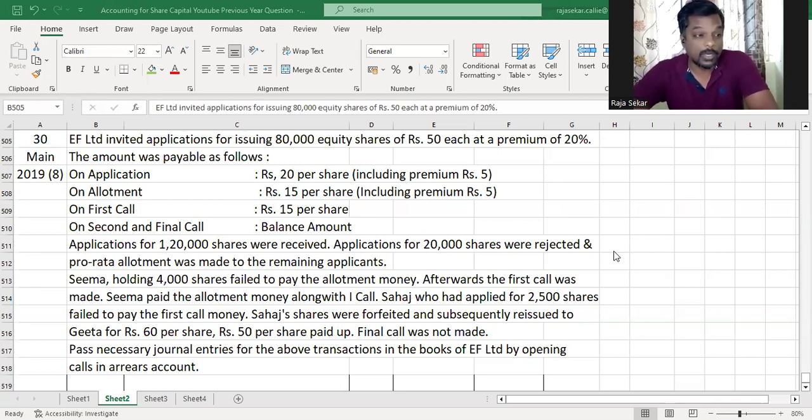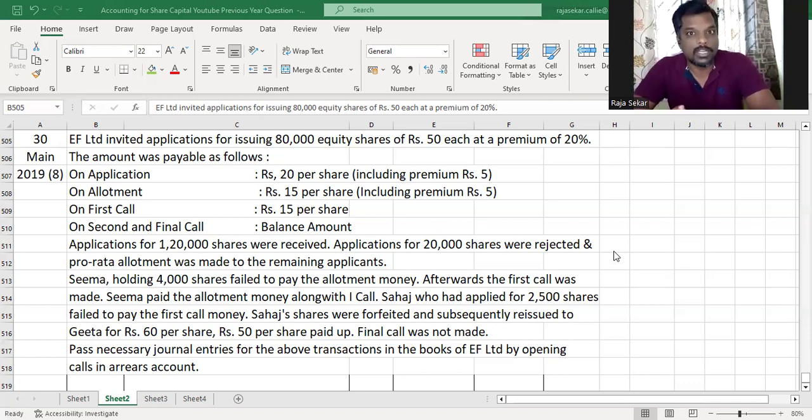EF Limited invited applications for issuing 80,000 equity shares of rupees 50 each at a premium of 20%. The amount was payable as follows. On application, rupees 20 per share. On allotment, rupees 15 per share, including the premium amount of 5 and 5. And in first call, rupees 15 per share, and second and final call, the balance amount. Applications for 1,20,000 shares were received. Applications for 20,000 shares were rejected, and pro-rata allotment was made to the remaining applicants.